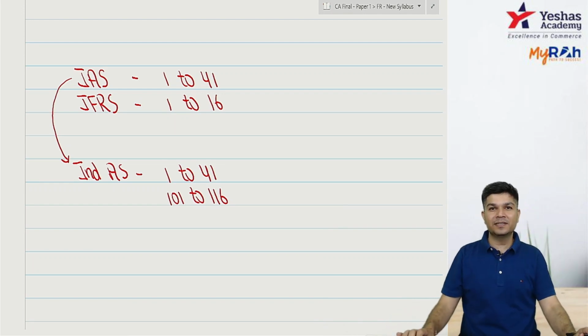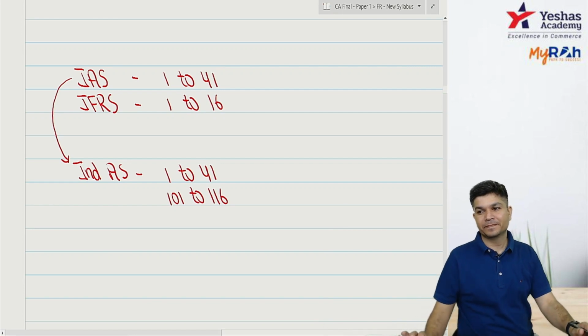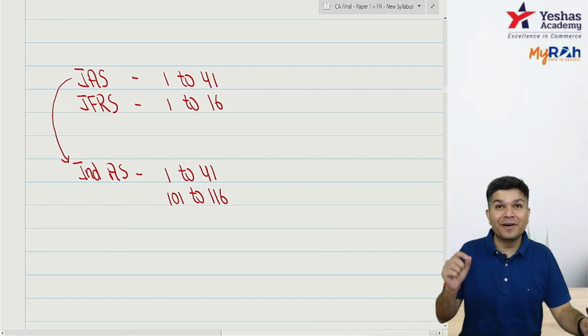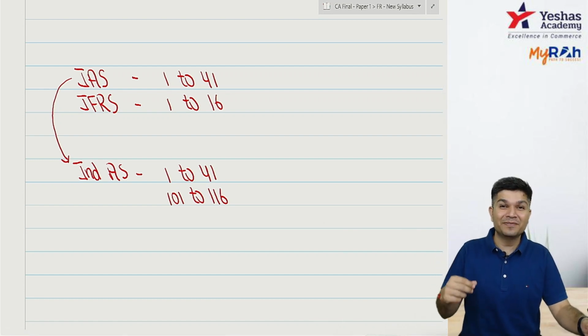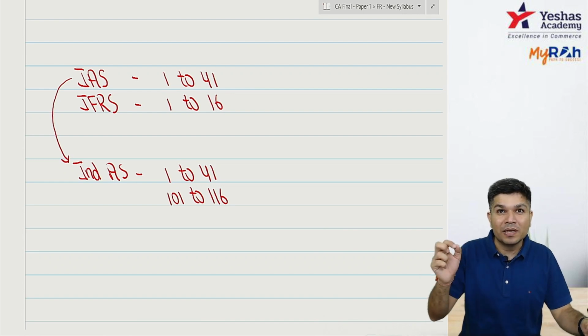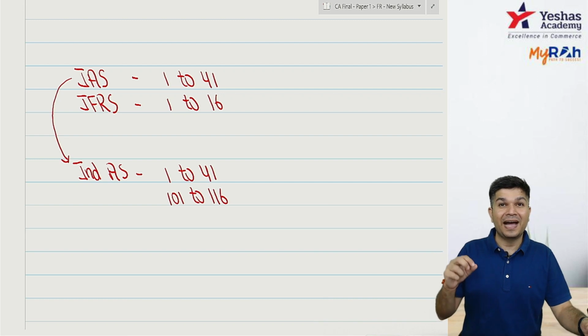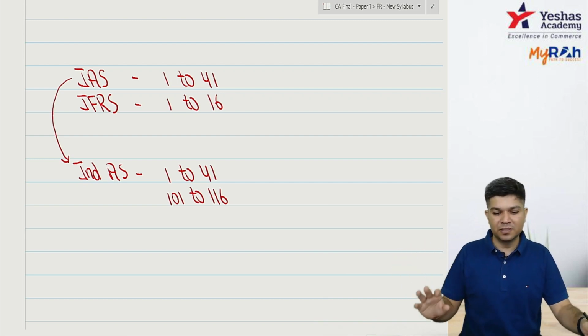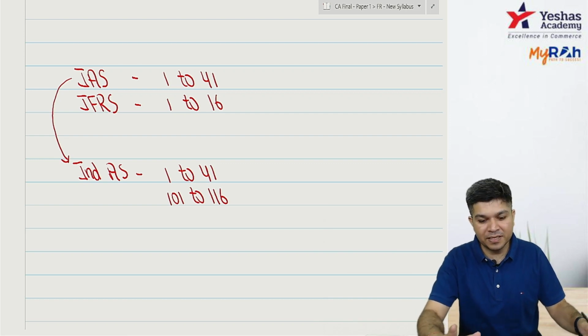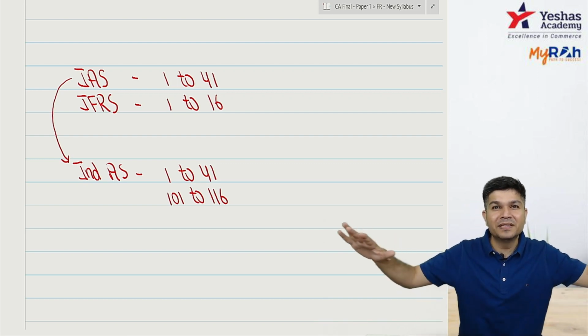Did you get it? So IFRS 1 is IND AS 101. IFRS 10 is IND AS 110. IFRS 16 is IND AS 116. IAS 1 is IND AS 1. IAS 10 is IND AS 10. IAS 40 is IND AS 40. So this is how the names are. Its name and number, everything is the same.